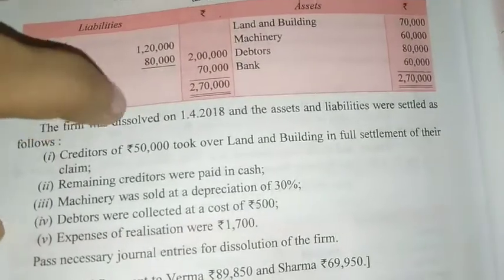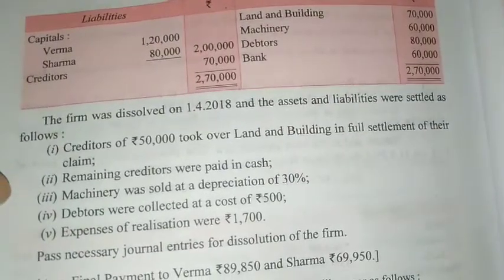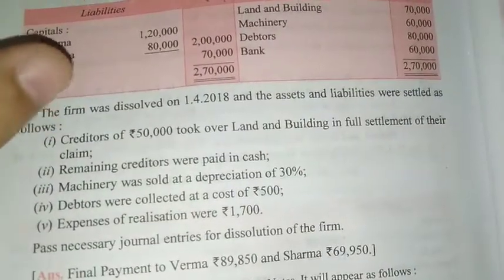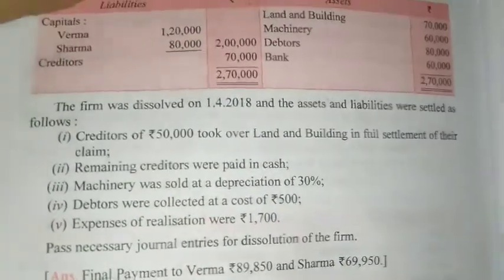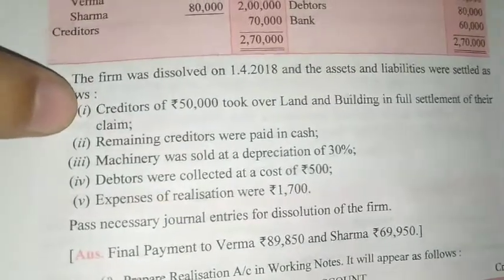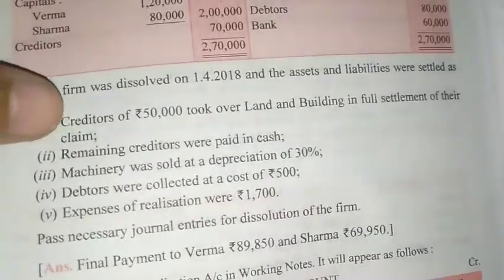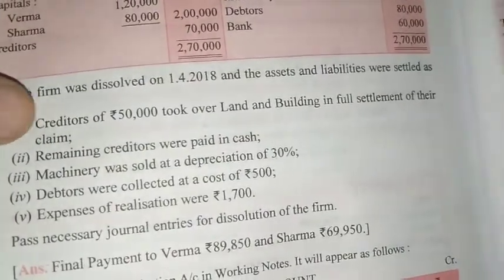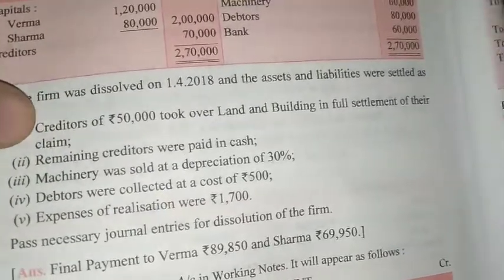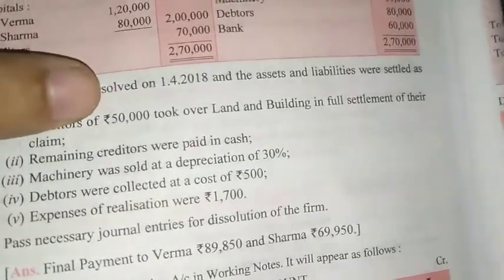Bank balance 60,000. The firm was dissolved on 1st April 2014 and the assets and liabilities were settled as follows. Creditors of 50,000 took over land and building in full settlement of their claim. Student, this is the most important adjustment. The creditor took over the land and building, so we will not sell the land and building, we will not realize the land and building, and we also will not pay the creditors the amount of rupees 50,000.